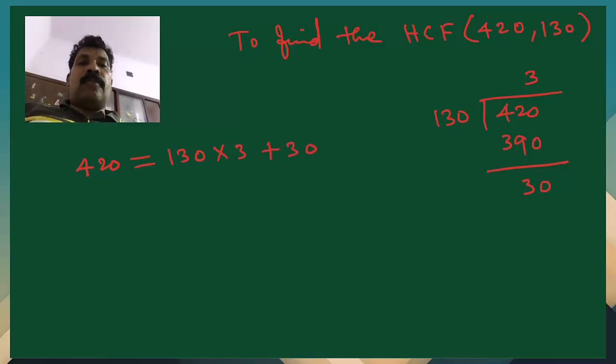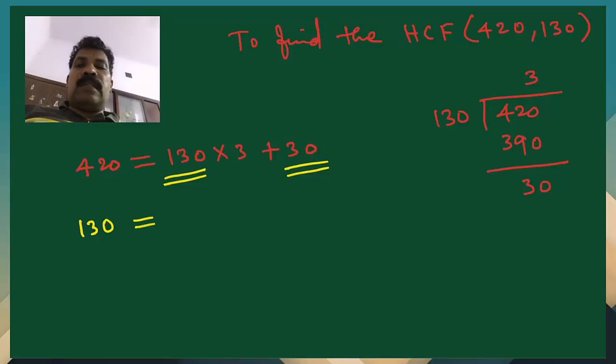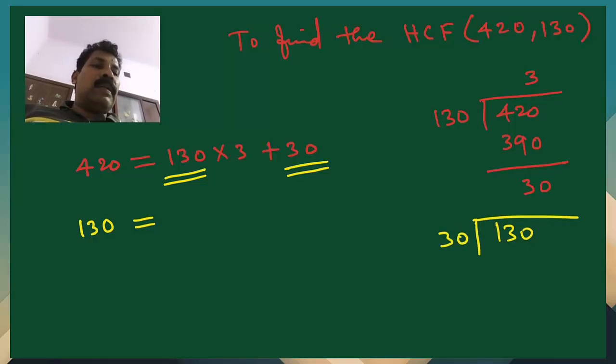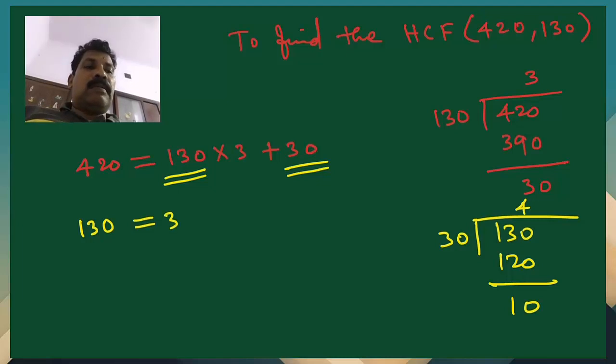Now what we have to do? We have to take this and this, divisor and remainder, in the next stage as the dividend and divisor. So we have to divide 130 by 30. Then how many times 30 will be there? That is 4 into 30, 120. Then 10 will be there. So we can write 130 is equal to 30 into 4 plus 10.